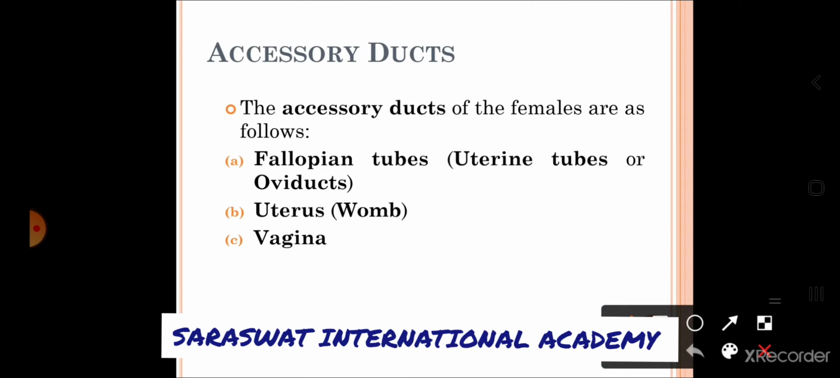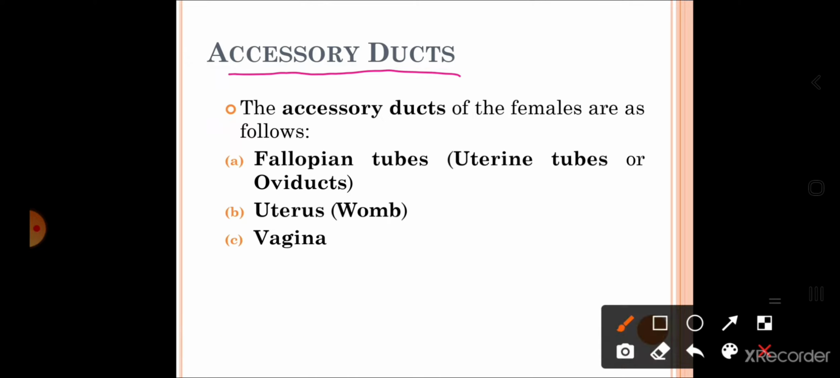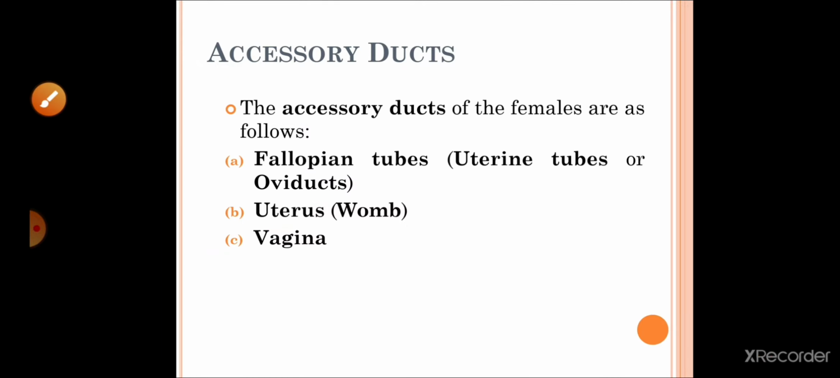Now the accessory ducts, or you can say the secondary sex organs, and these accessory ducts are involved in what? They are involved in various processes like transportation of the egg, their fertilization with the sperm, etc. So the accessory ducts of the female are ovarian tubes, or uterine tubes, or fallopian tubes, or oviducts. Next is uterus, which is also called the womb, and lastly vagina. So these are the main accessory ducts of the female.